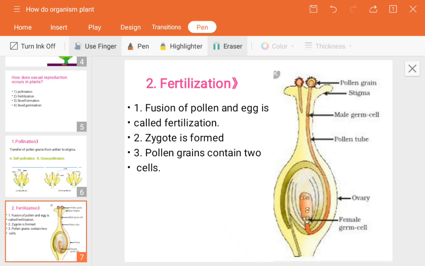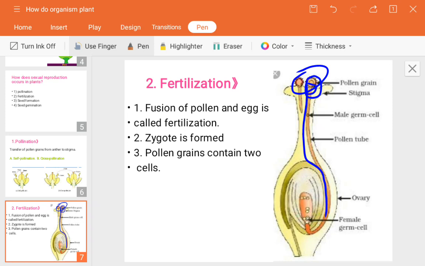So you can see in the image, whenever they transfer here, they produce a pollen tube and the two male nuclei inside the pollen.